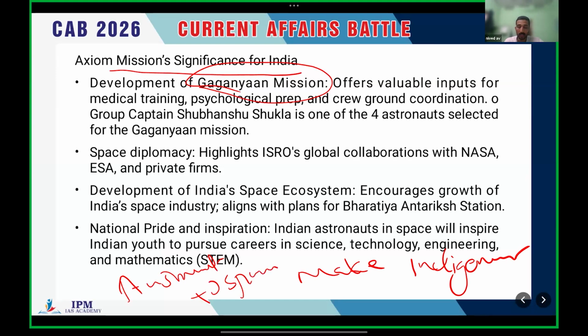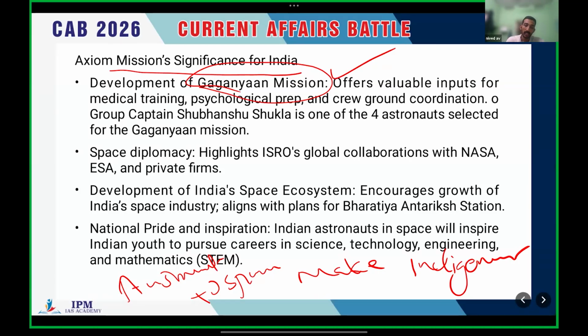That's known as the Gaganyaan mission. This particular Axiom mission gives valuable inputs for medical training, psychological preparation, and crew-ground coordination, etc. So that's why India sent Group Captain Subhanshu Shukla.